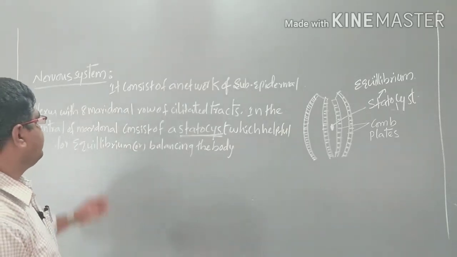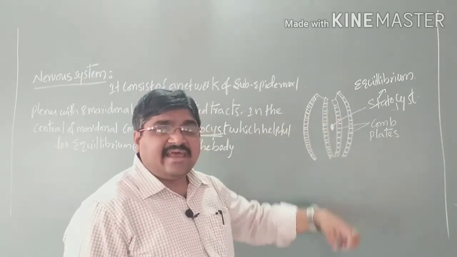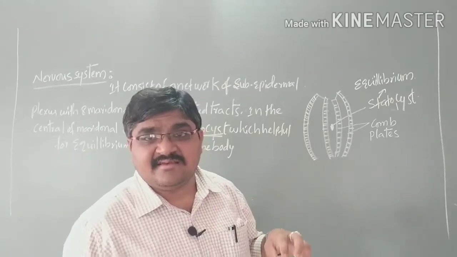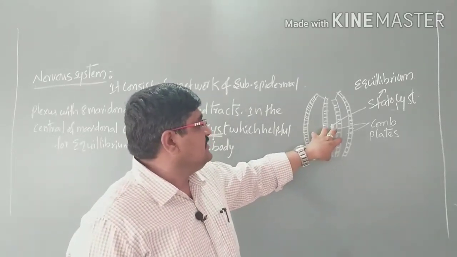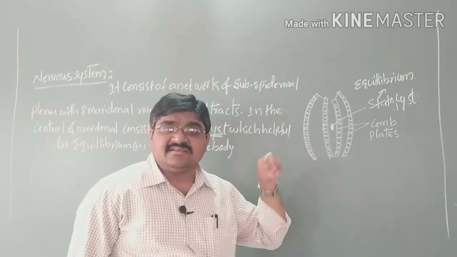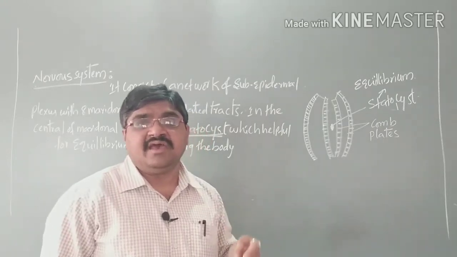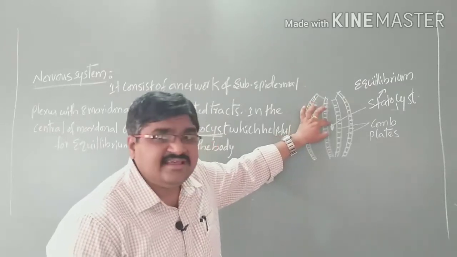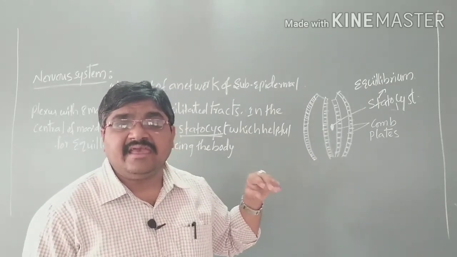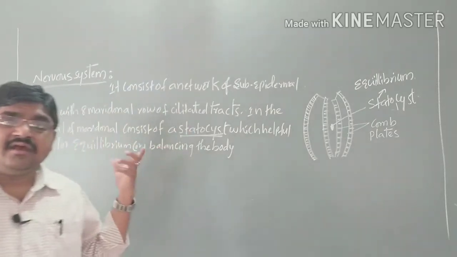So that is what is present in the nervous system, where the subepidermal plexus arises with 8 meridional rows of ciliated tracts, that is, nerve tracts arise from each meridional row and form a subepidermal plexus, where in the center there is a statocyst that maintains equilibrium, that is, balancing of the body.